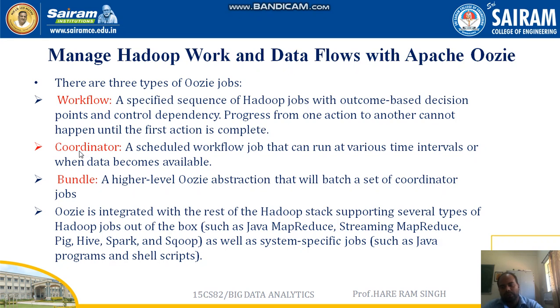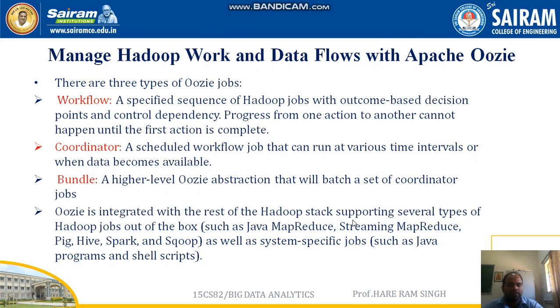The second type of Oozie job is coordinator. It is a scheduled workflow job that can run at various time intervals or when data becomes available. So this is how Oozie works as a coordinator among the jobs. The third is bundle, a higher-level Oozie abstraction that will batch a set of coordinator jobs. So it will make a set of jobs together.